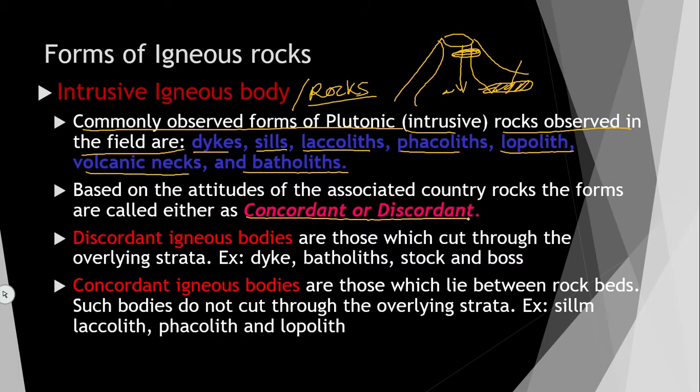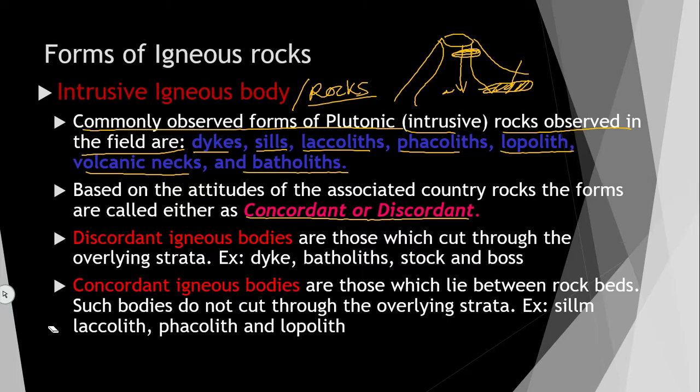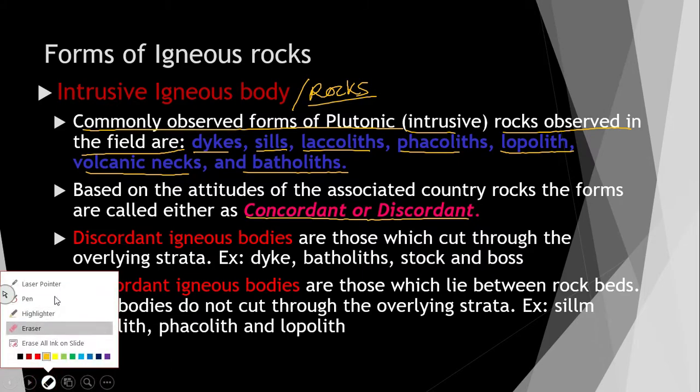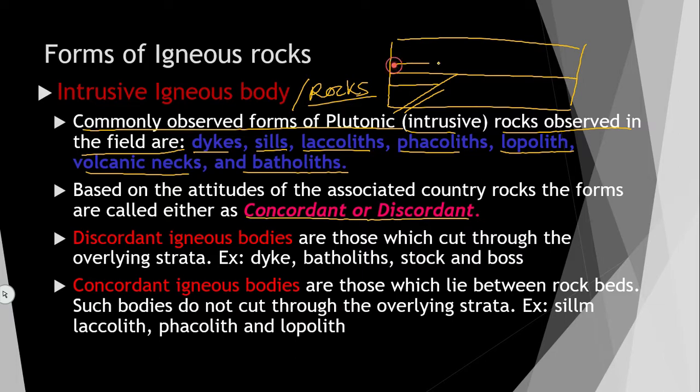Suppose this is a rock, and as you know, magma is liquid. So, liquid has intruded here, and as I told you, sedimentary rocks have layers like this.